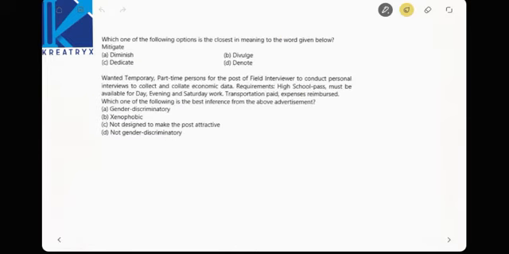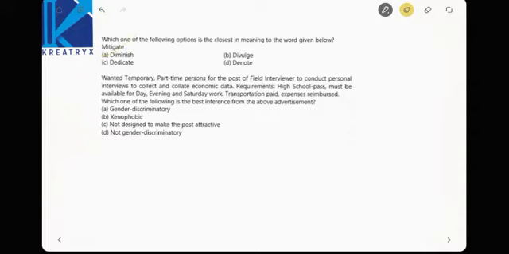Which one of the following options is the closest in meaning to the word given below? Mitigate. Mitigate means to reduce, to diminish, to pacify things. So here the best option is diminish.